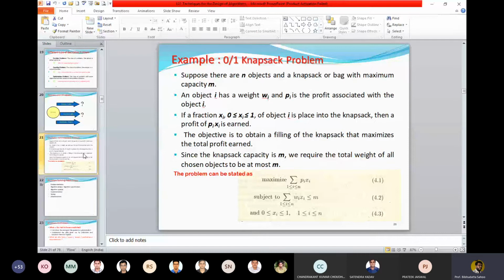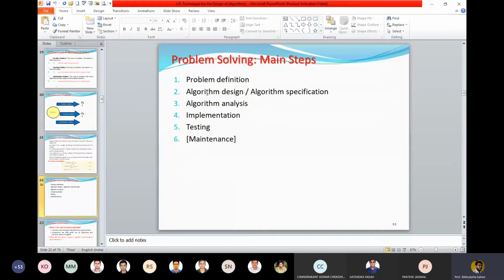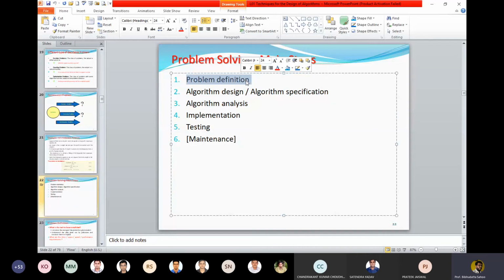Now if you look at the problem solving steps, very simple. These are the steps of problem solving with the computer. We have the problem definition. This is very painful for students. When they start the thesis, we ask them, where is your problem definition? They write the story. Master's students write the story. My wish is that you should not do this next year when you present your thesis and prepare a slide called problem definition.